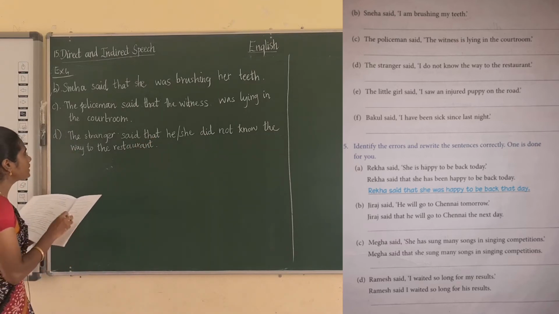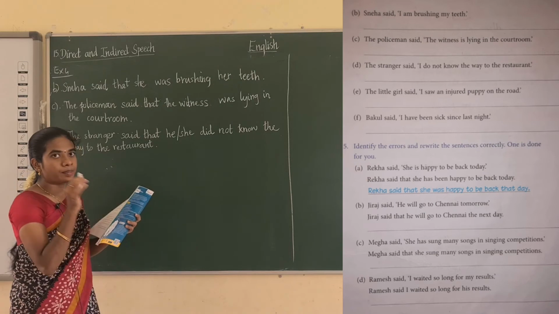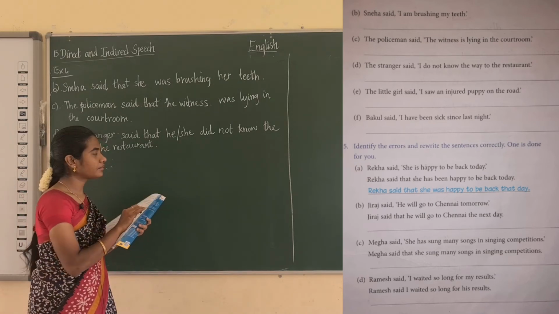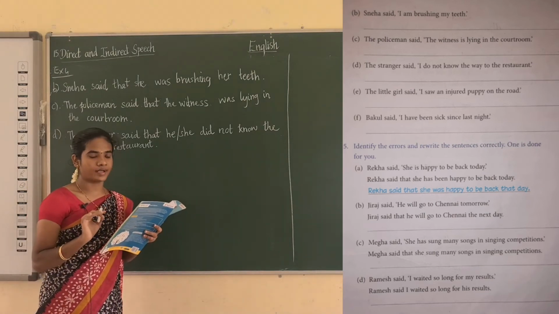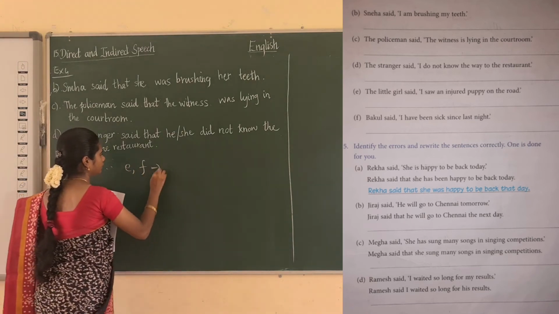The stranger said that he or she, you can use anything. So do, present is changed into past, that is did. Did not know the way to the restaurant. And next E and F you have to do as the homework.